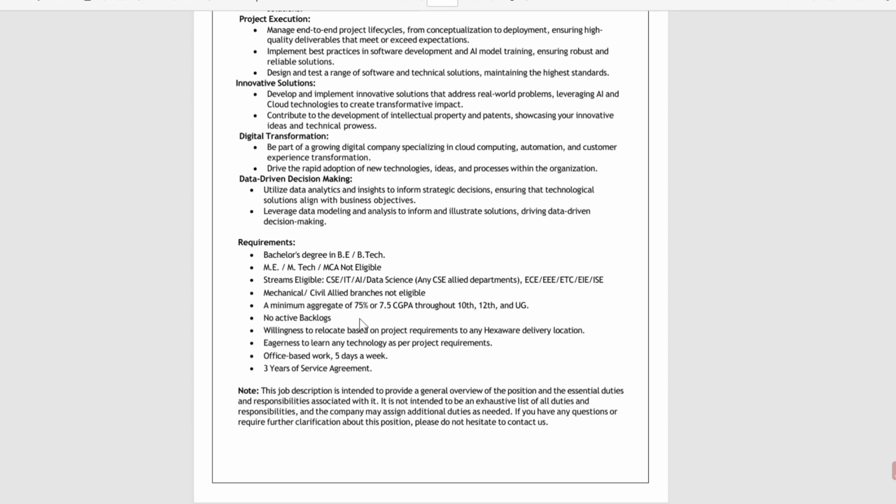And a student should not have any active backlogs, and must have willingness to relocate based on the project requirements to any Exaware delivery location, and must have eagerness to learn any technology as per project requirements. And if you look at the work criteria, office based work will be there, 5 days a week, and a person who gets selected for this particular job role needs to sign a 3 years service agreement. Okay, so this is the requirement one must look at before applying for this particular job role.